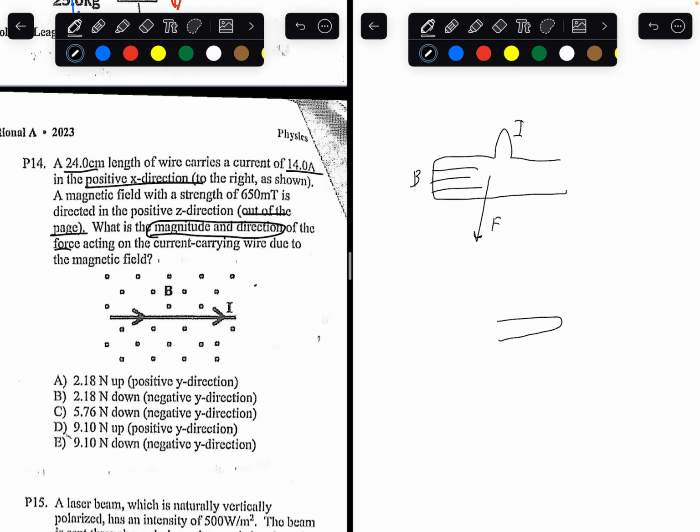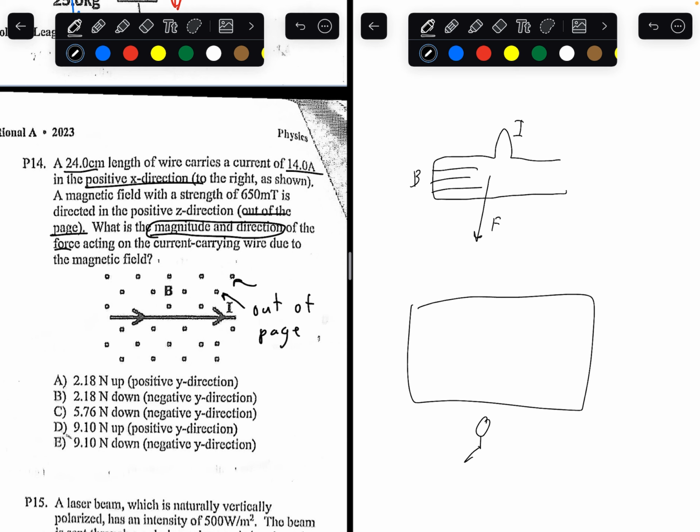And looking at these dots, dot means out of page. And I'll explain to you what that means. So out of page, think of yourself standing in front of the page, of the screen. This is like a big screen called the page. It's in front of you. Out of page means pointing away from the page towards you. So the magnetic field is going out of page. So that means these fingers must be pointing towards you.